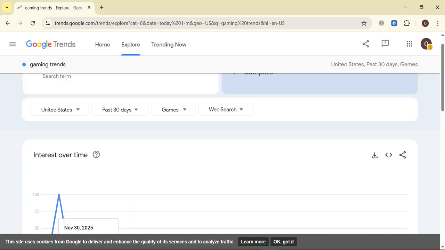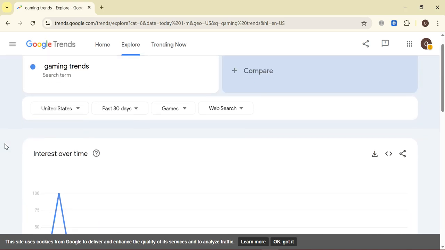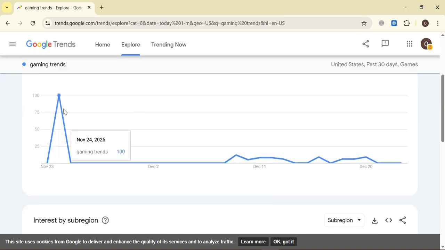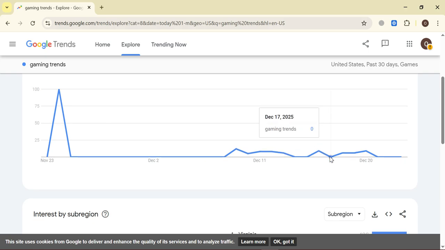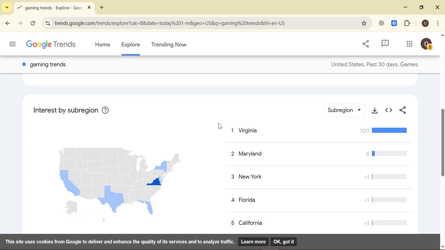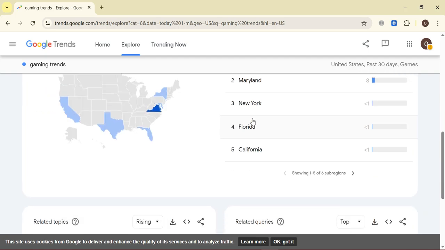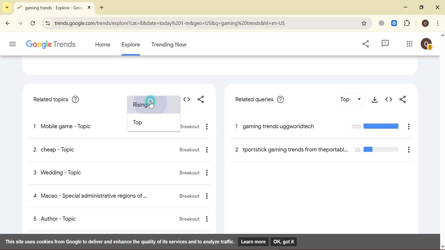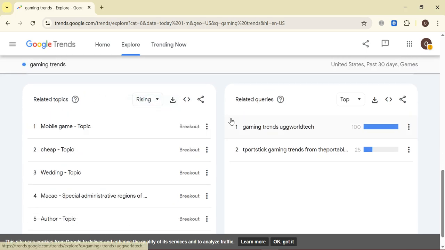So as you can see, it has provided the trends regarding gaming in the United States in the past 30 days. It has collected data from the web search, and as you can see, it has the maximum trend at November 23, 24, 25, and the trend has been decreasing down till this December. Okay, and you can also check the interest by region within the United States. In Virginia, it has maximum viewership. You can also check the related topics and the related queries.